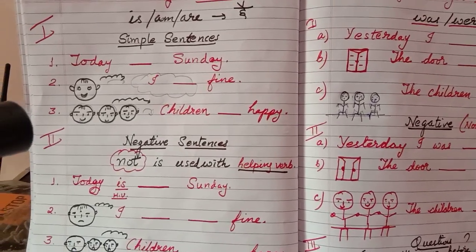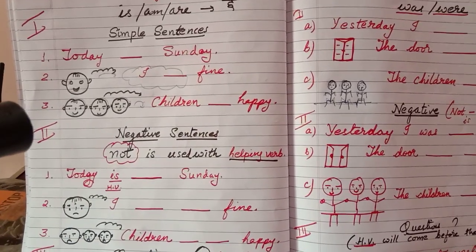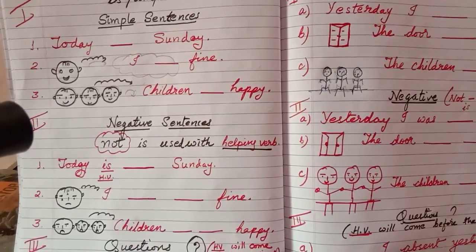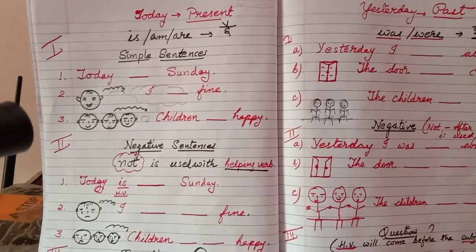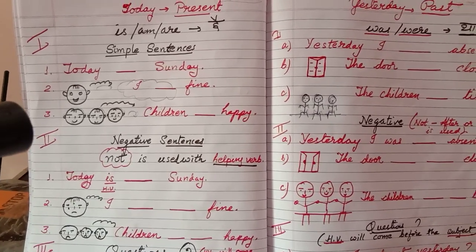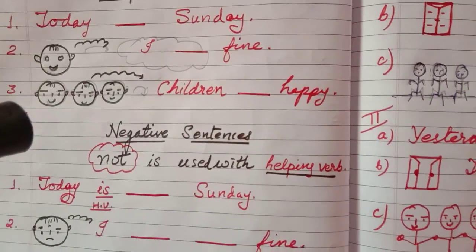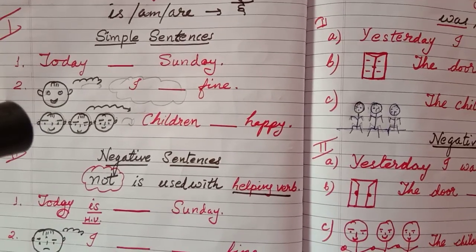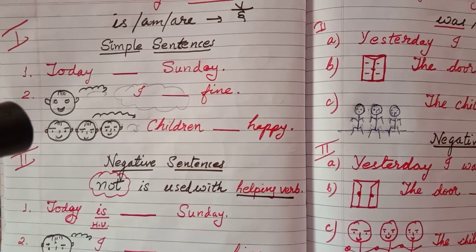Simple sentences we can frame with auxiliary verbs. We can frame negative sentences as well as we can frame questions. So some examples are there. Let us learn. Today, present. Today is Sunday. Then one picture is there. You can see the child is fine and saying, I am fine. Am is an auxiliary verb. Here, children are happy.